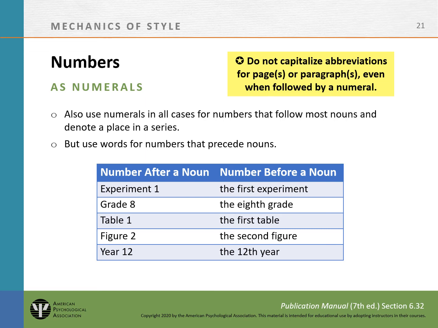When a number comes before a noun, the general guidelines for number use apply. Use numbers in all cases for numbers that follow most nouns and denote a place in the series, but use words for numbers that precede the noun. So for Experiment 1, capitalize the E. For Grade 8, capitalize the G. But if you say "the eighth grade," keep those in lowercase.